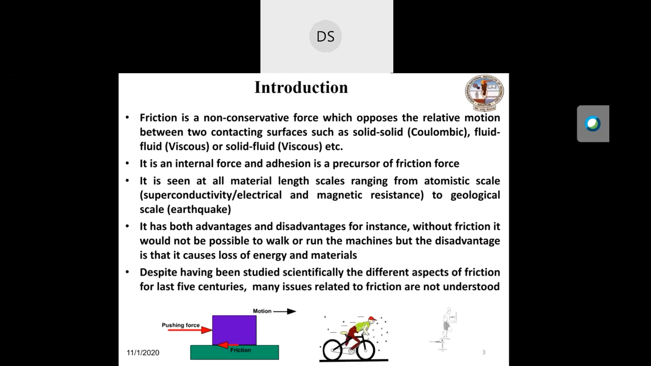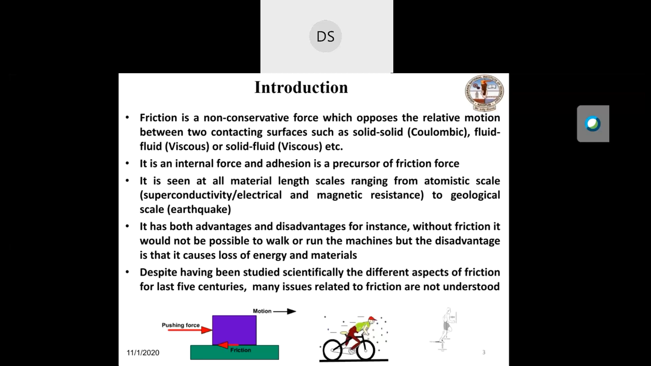So friction is a non-conservative force which opposes the relative motion between two contacting surfaces, such as solid-solid. Friction may also arise between fluid-fluid if there is a relative motion between the two layers, or solid-fluid. Friction force is basically an internal force, and it is a consequence of Newton's third law of motion, because when you apply the external force on a mass, and the mass is on another surface, then its force will develop in the equal and opposite direction.